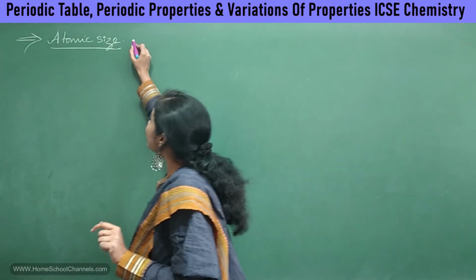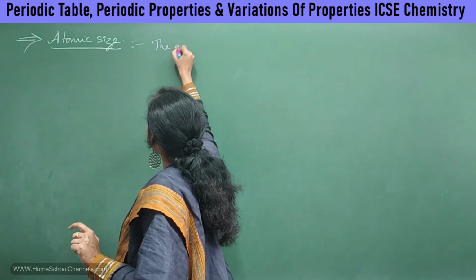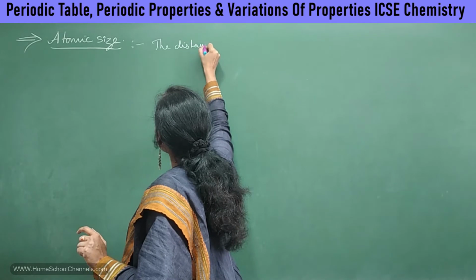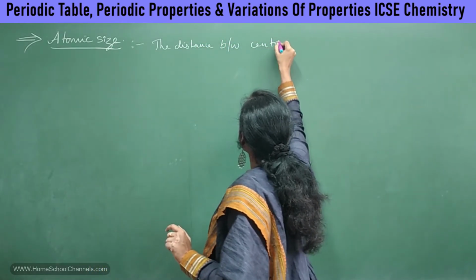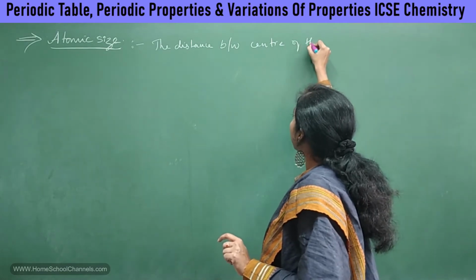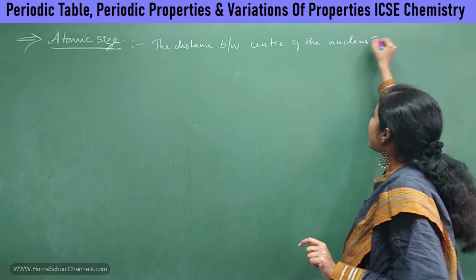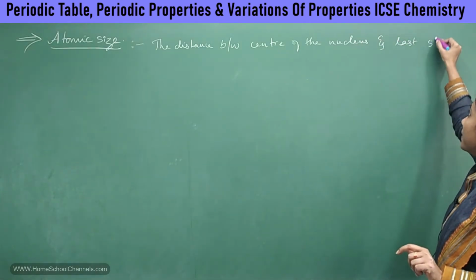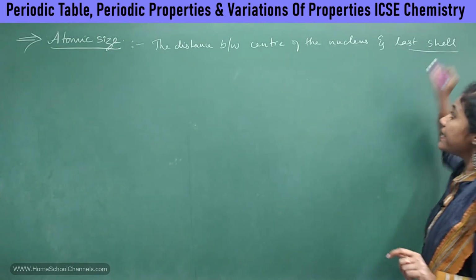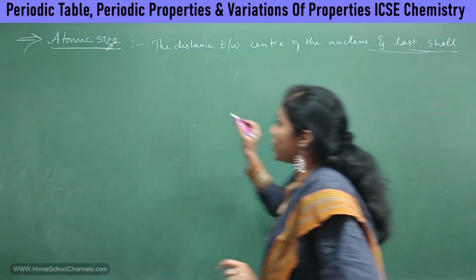It's very simple. Try to understand carefully. It is the distance between the center of the nucleus and the last shell. Okay, it is the distance between the center of the nucleus and the last shell, right?